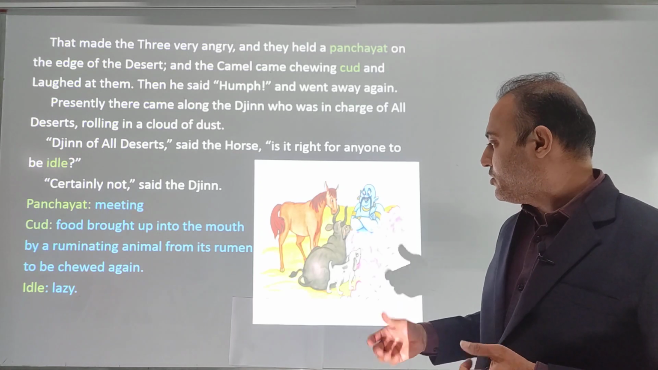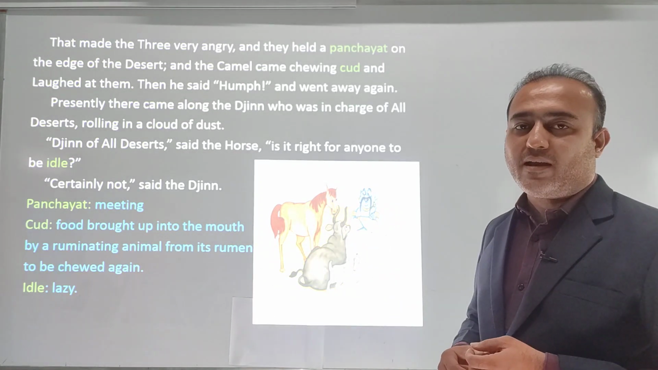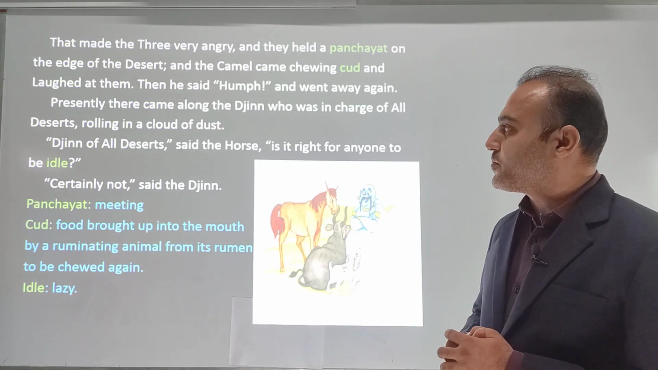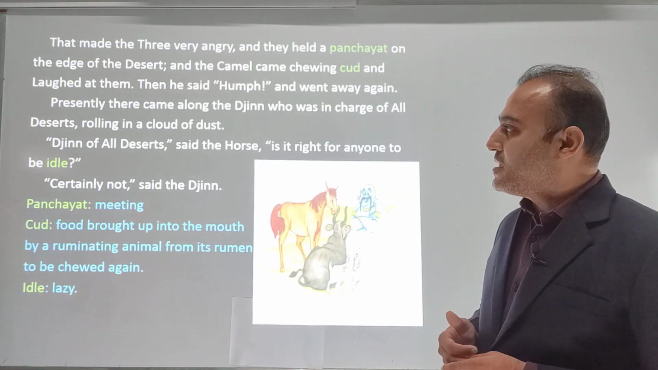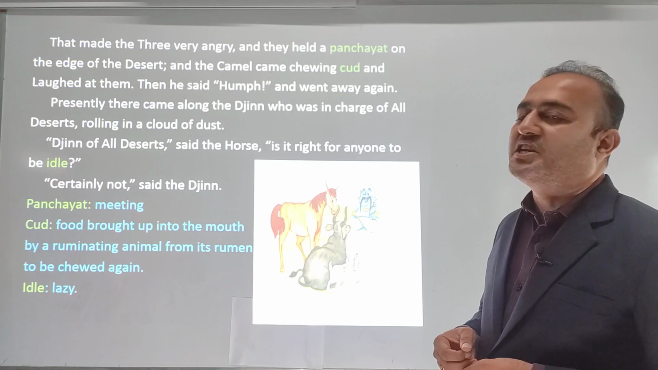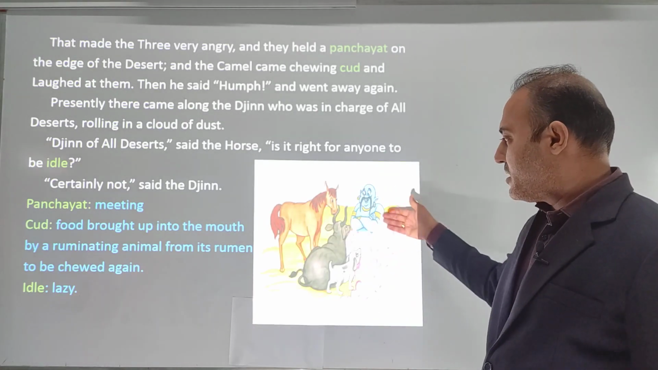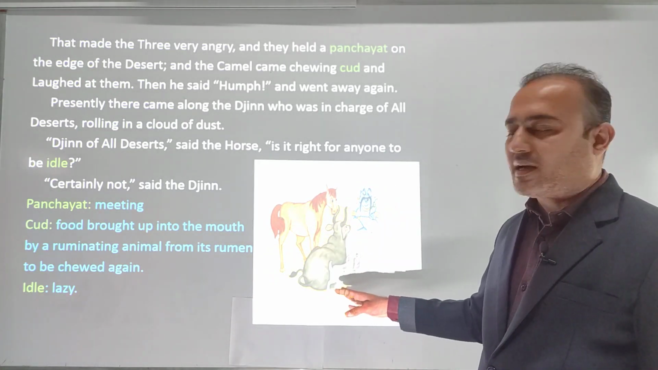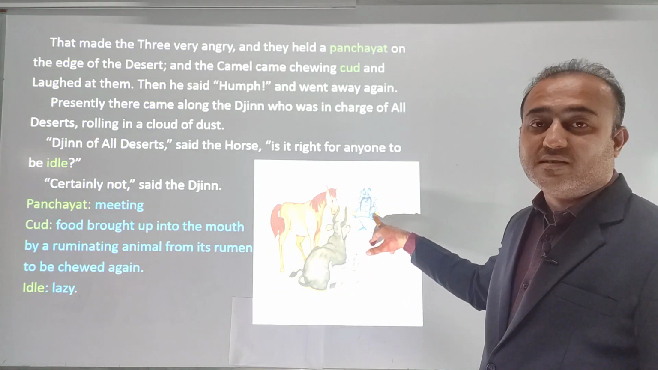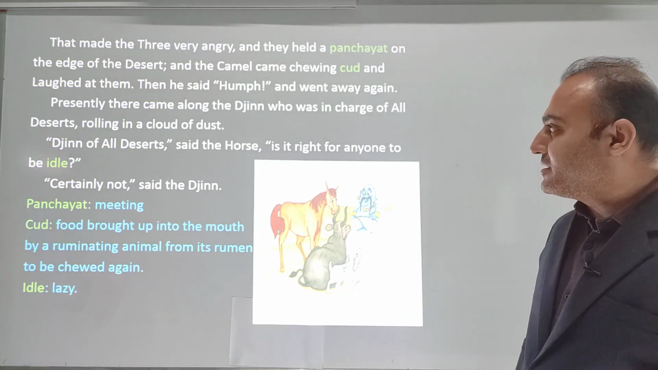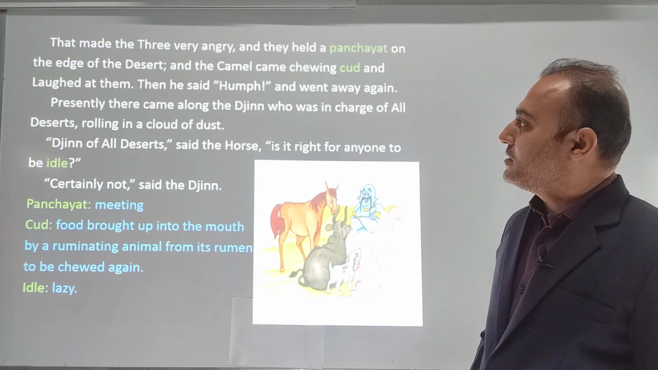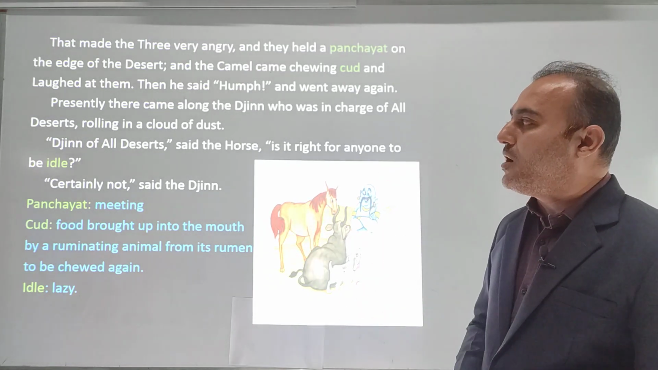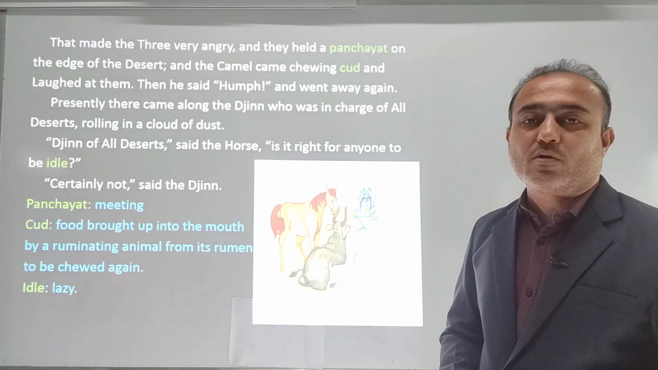"And laughed at them." The camel did not do any kind of work, but in the end what is it doing? Laughing at them. Then he said "Humph" and went away again. Presently there came along the jinn. So you can see in the picture, all three of them are having their meeting at that same point of time. The jinn is coming. "Along came the jinn who was in charge of all deserts, rolling in a cloud of dust."